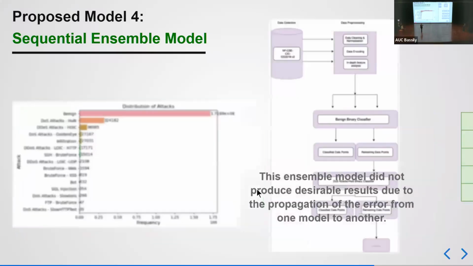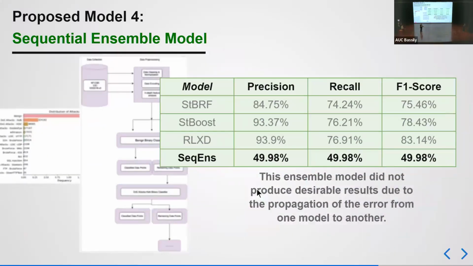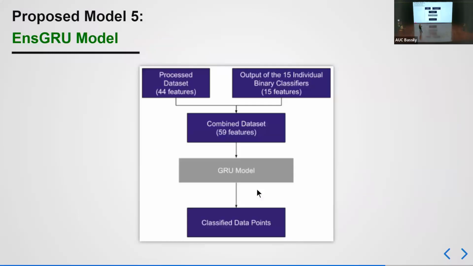However, as we can expect, the results were not really promising. It only achieved 49% or 50% recall. After consulting with our supervisors, we identified the error here, which is basically propagation of errors. Propagation of errors is when the model performs with a specific error rate, and then this misclassified data, whether false positive or false negative, is propagated to the next model, accumulating the error and causing this deterioration of performance. Therefore, we decided to go with the simultaneous architecture.